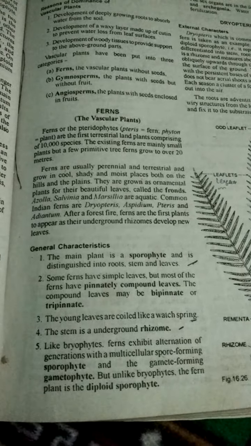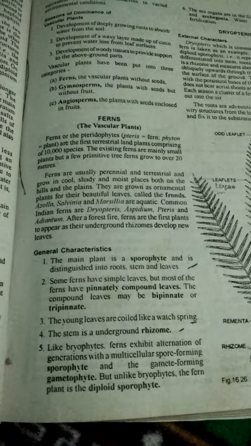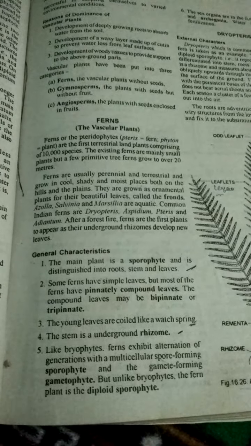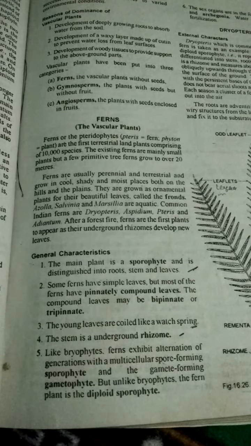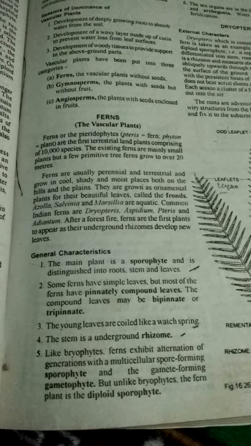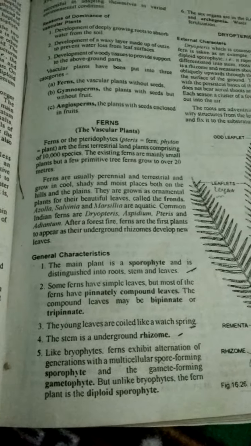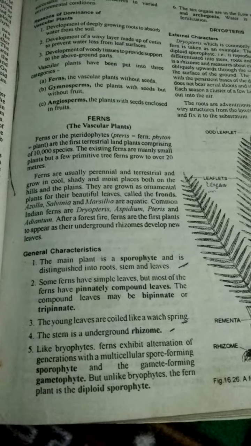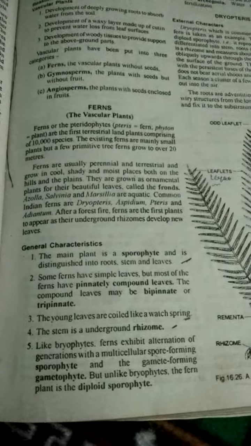In vascular plants there come the ferns, or the Pteridophyta. Ferns are the first terrestrial plants, or land plants, that comprise about 10,000 species present on the earth. The existing ferns are mainly small plants, but a few primitive tree ferns grow to over 20 meters. It means the ferns can grow up to 20 meters in size.